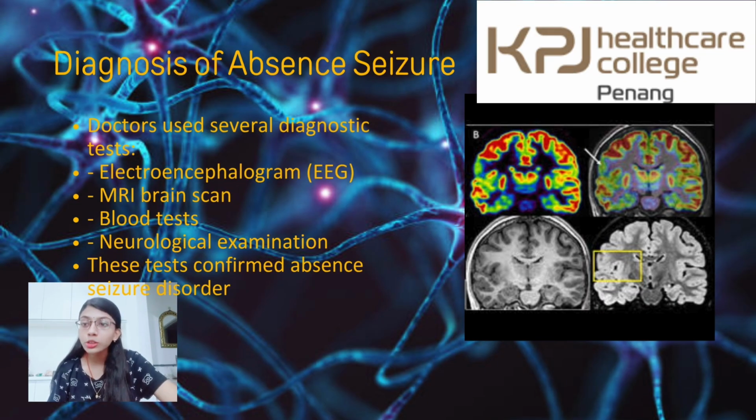For the diagnosis of absence seizures, to confirm the diagnosis, doctors ran several tests. First is the electroencephalogram, also known as EEG, then MRI, brain scan, blood test, and neurological examinations. These tests help confirm the patient's absence seizure disorder.